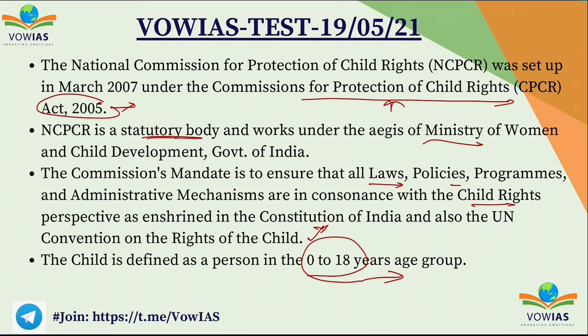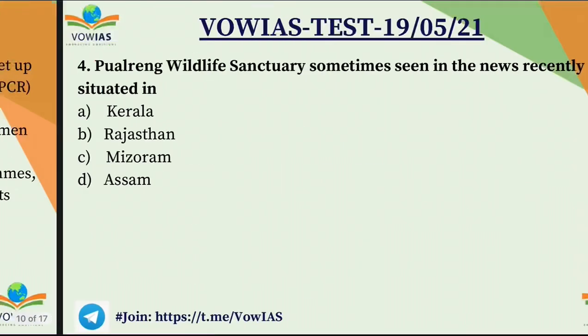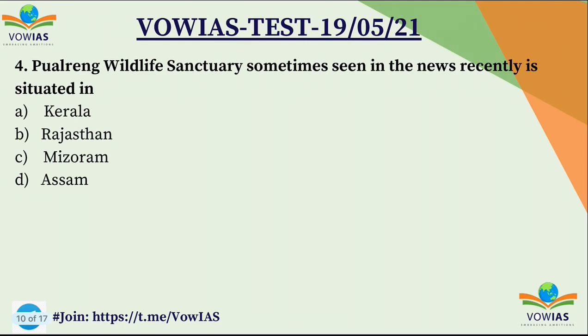ठीक है? Now we'll move on to the fourth question. The fourth question is about the Polring Wildlife Sanctuary, which is sometimes seen in the news, is situated in A. Kerala, B. Rajasthan, C. Mizoram, and D. Assam. So here we have to choose the correct answer, and the correct answer is Mizoram. Polring Wildlife Sanctuary is located in Mizoram.